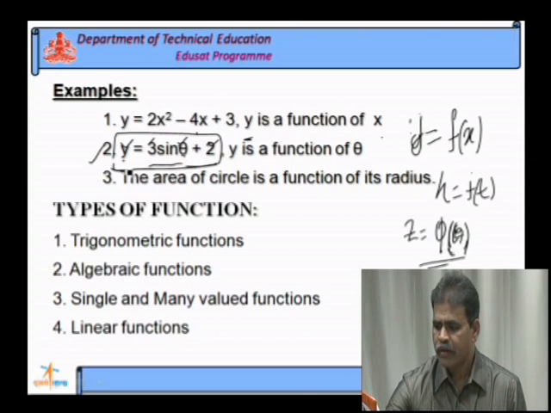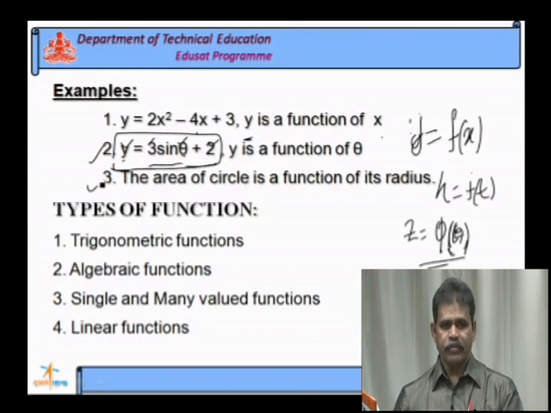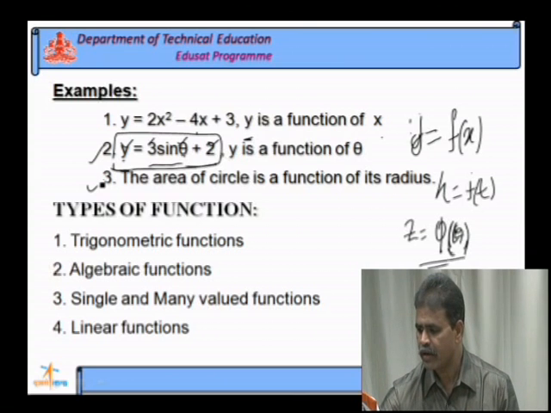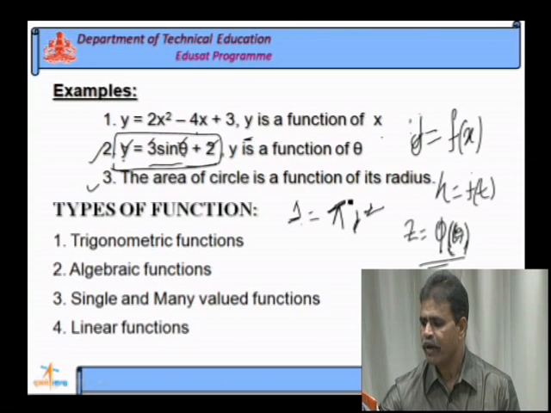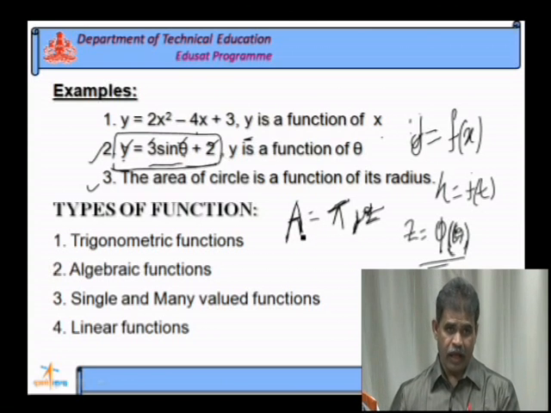You take the third example, area of a circle. The area of a circle we will write like this, area is equal to pi r square. Pi is constant, r is the radius, A is area. As I told earlier, in any circle the area depends on the radius.